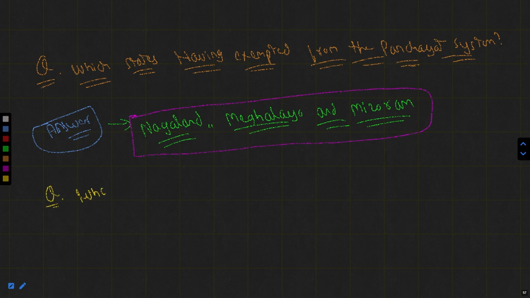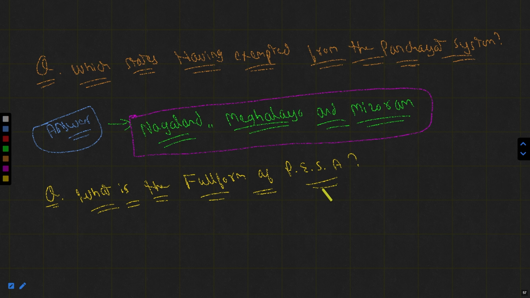What is the full form of PESA Act? What is the full form of PESA Act?